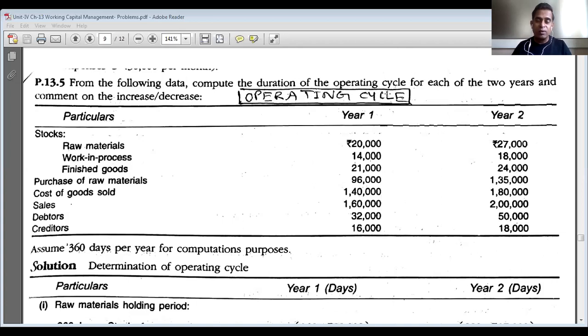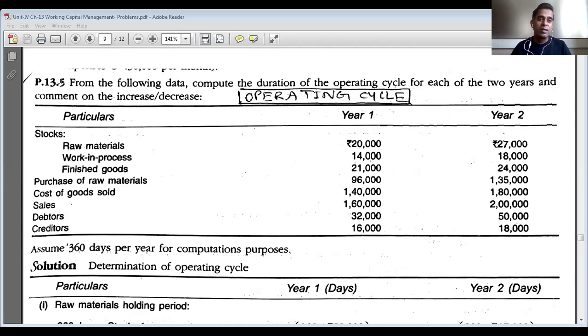If you can recall, what is the significance of the operating cycle for working capital requirement? If the operating cycle of the company is of longer duration, more working capital will be required. Similarly, if the duration of the operating cycle of a company is shorter, the company will require less working capital. After this clarification, let us learn how to calculate the duration of the operating cycle. It will be calculated in number of days.